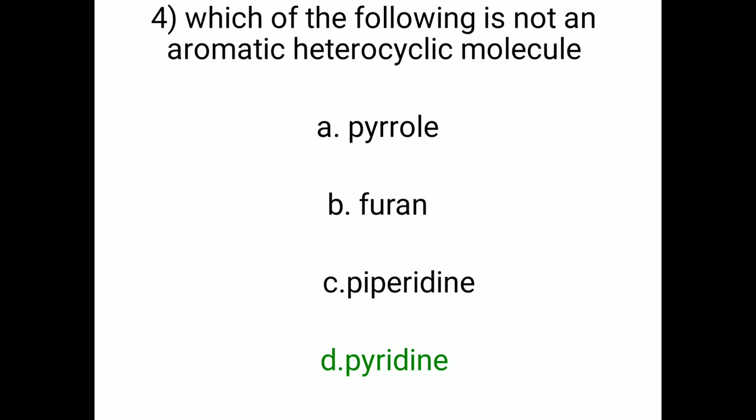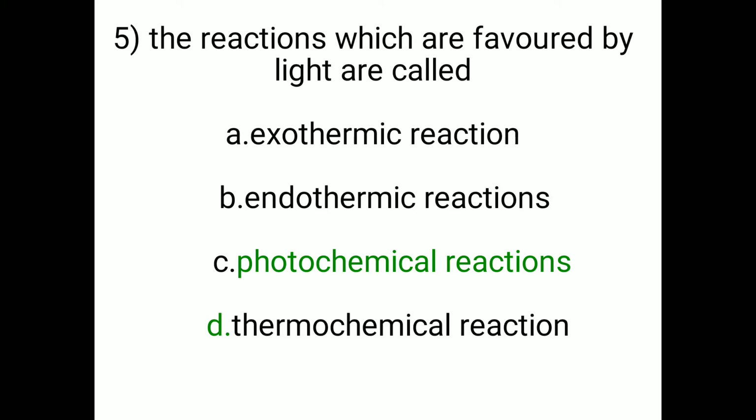Then there are 8 pi electrons present in pyridine. Due to this reason, pyridine is not an aromatic heterocyclic molecule.